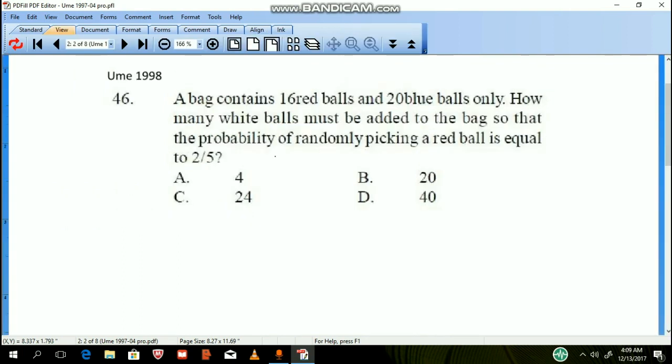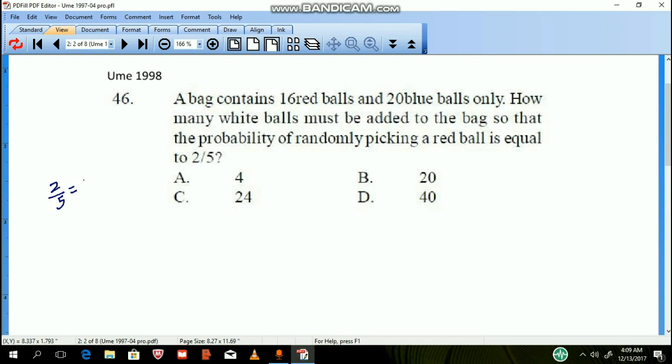UTME 1998, question number 46. A bag contains 6 red balls and 20 blue balls only. How many white balls must be added to the bag so that the probability of randomly picking a red ball is equal to 2 over 5? The probability of picking a red ball is 2 over 5. That would be red. How do we get that?